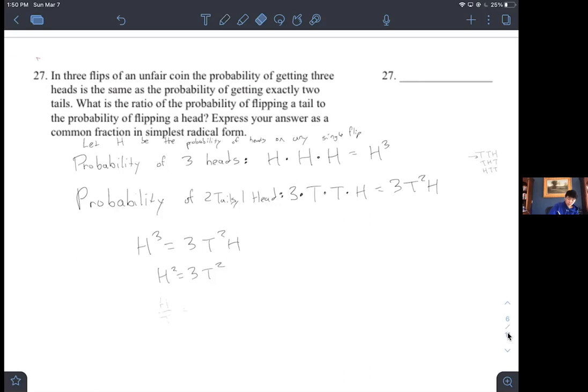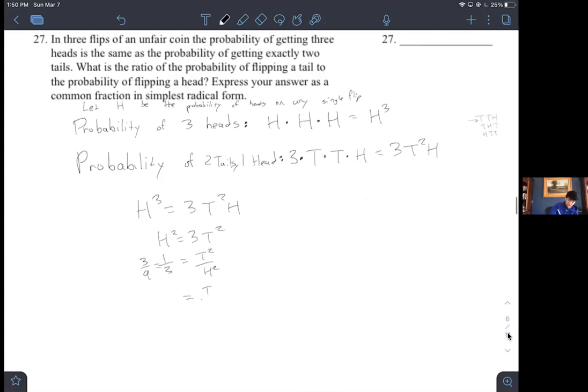Okay, and so what the question is asking for is the ratio of the probability of flipping a tail to the probability of flipping a head. So we divide both sides by 3H squared to get that 1/3 equals T squared over H squared. And then we can set that equal to 3/9. So we say that T over H, we take the square root of both sides. This equals √3 over 3.